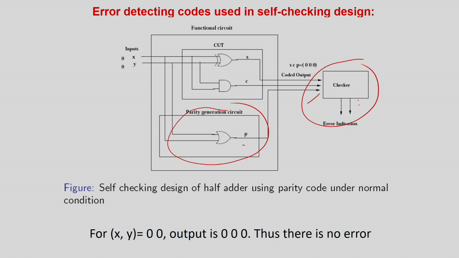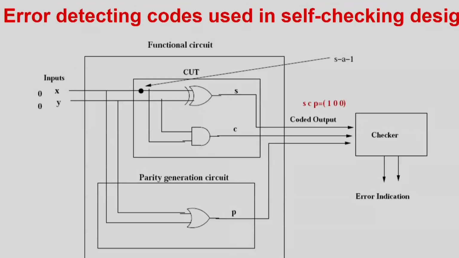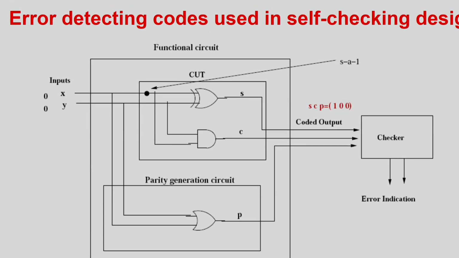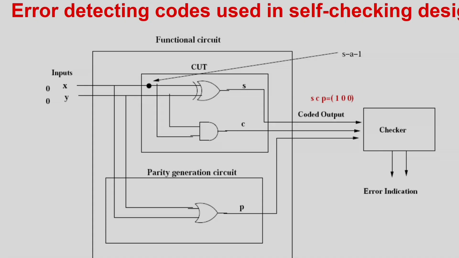If you apply the pattern 0 0, you will find that sum and carry are 0, and the parity is also 0. So the checker finds that the outputs are all zeros, even parity, no error. Now let me take a stuck-at fault in this line, so x and y will go here; this is the fault inside the CUT. One more assumption I should tell you, we are not going into the exact proof: we are assuming a single stuck-at fault principle. Either the fault will be in the CUT, or in the parity circuit, or in the checker.